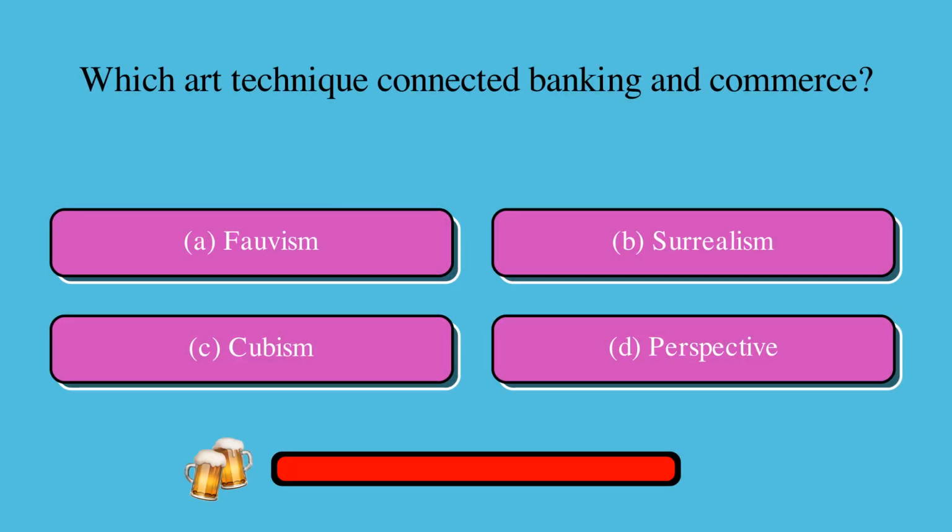Which art technique connected banking and commerce? Is it A, Fauvism, B, Surrealism, C, Cubism, or D, Perspective? The correct answer is D, Perspective.